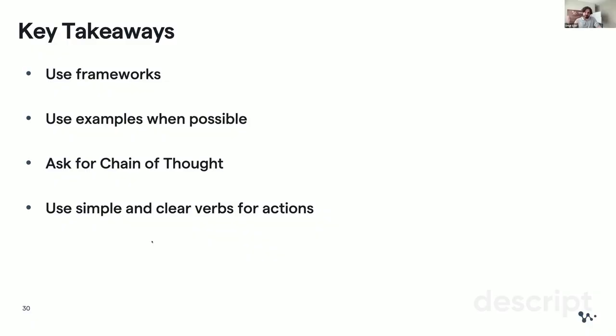Third, if your task is complex or requires reasoning, then ask for chain of thought. Like, before responding, think about it. You don't have to read the reasoning. You can just go and read the response afterwards, but asking for chain of thought, to think before responding or think step by step, always helps to get better output.